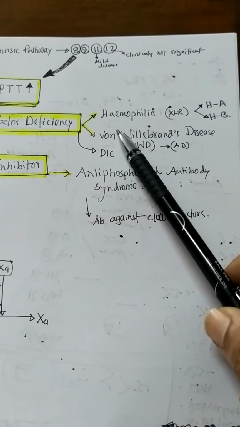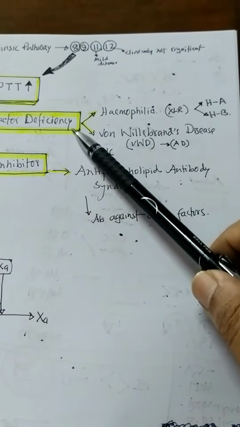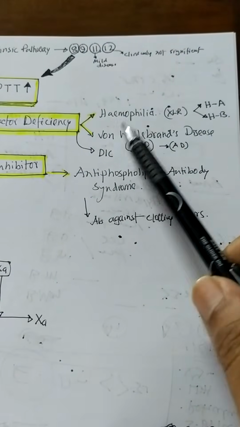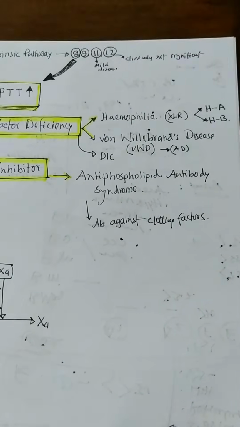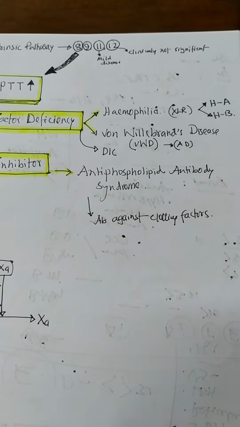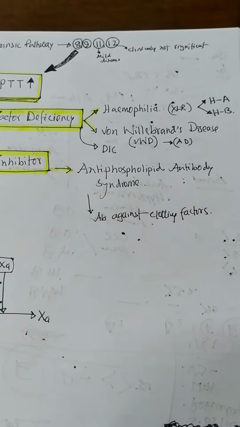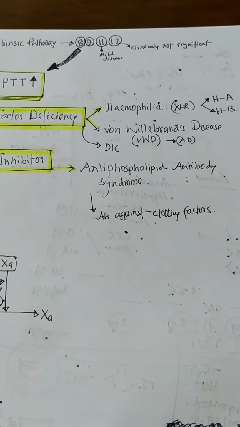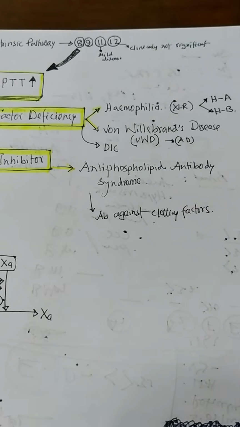So in fact, prolonged aPTT due to factor deficiency may be due to hemophilia or maybe due to von Willebrand disease. So when you are going to assess a patient of hemophilia, you should assess that patient for von Willebrand factor, because the patient who is supposed to have hemophilia A or hemophilia B may have von Willebrand disease. Mind it.